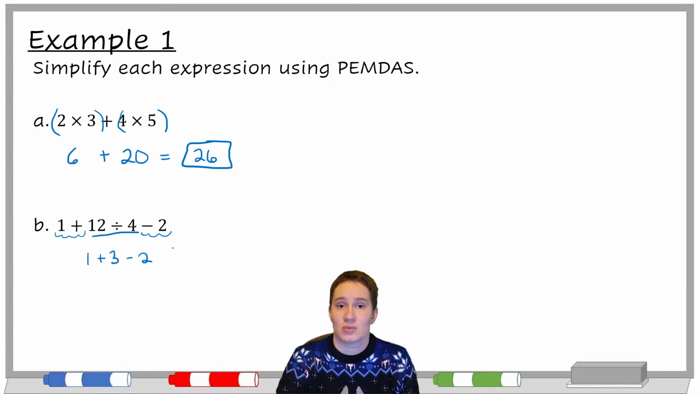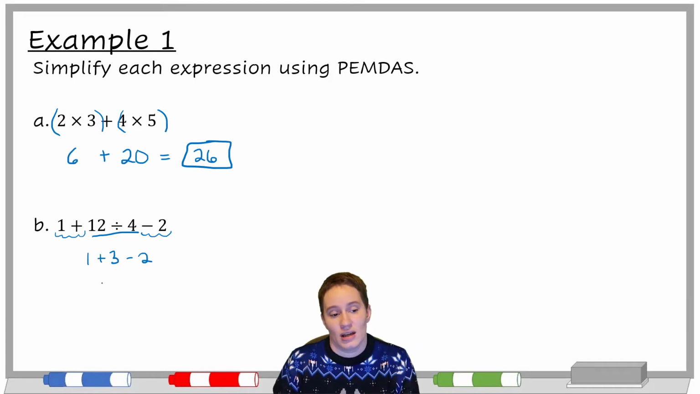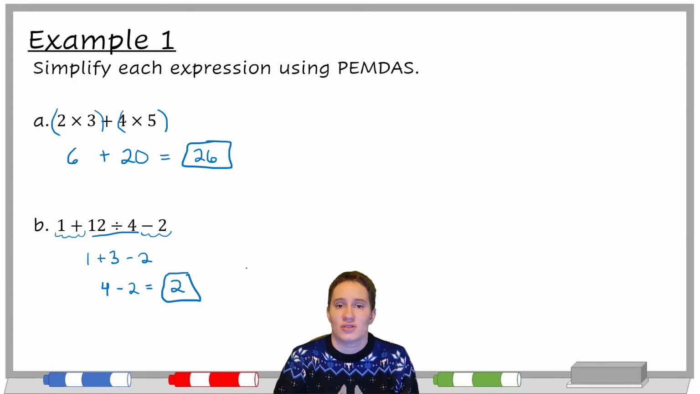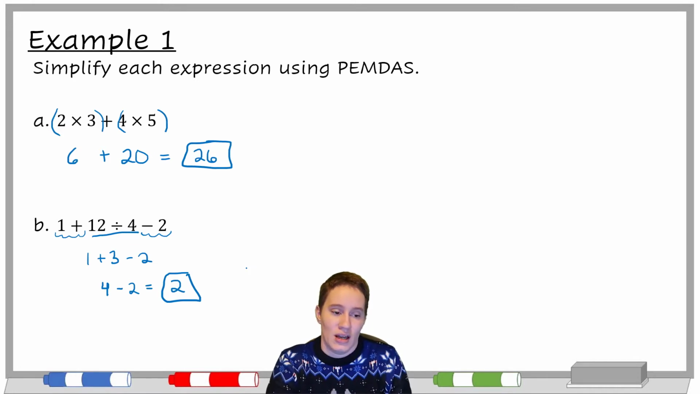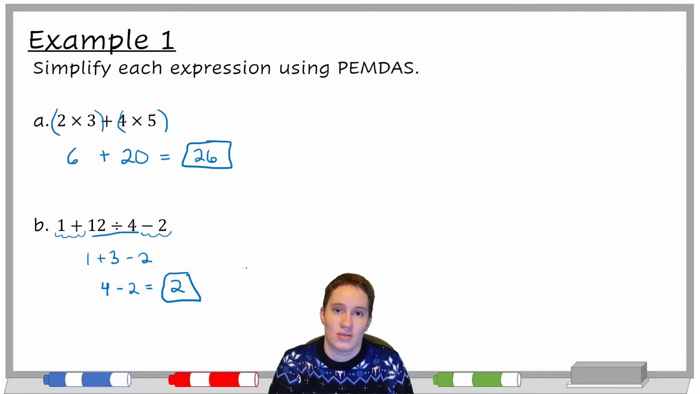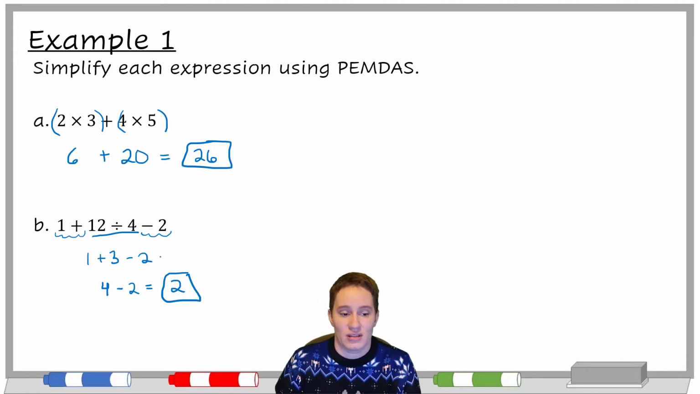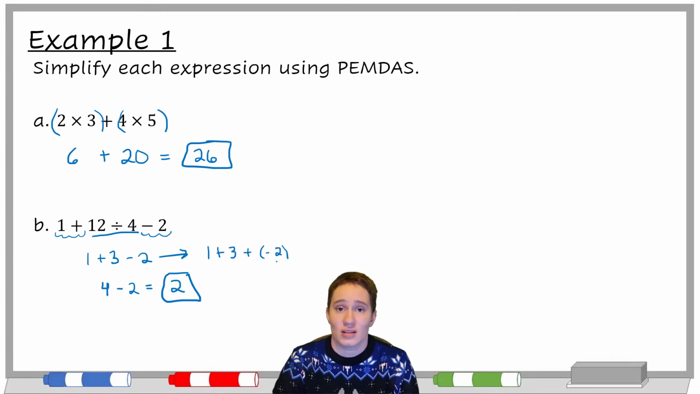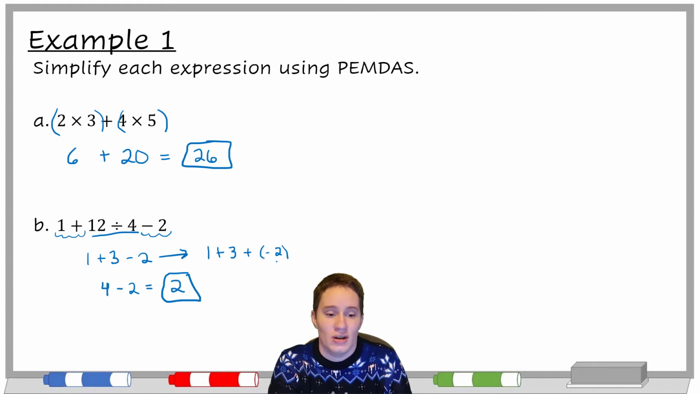Since it's addition and subtraction, we can do that from left to right. That means we do 1 plus 3 and get 4. And then we do 4 minus 2, which gives us 2. That should be our answer. When it says to do addition and subtraction from left to right, it's trying to prevent you from messing up the signs. If you think of this line instead as 1 plus 3 plus negative 2, you can actually do this in whatever order you want, because now it's all addition. So it has to do with how we think about subtraction.